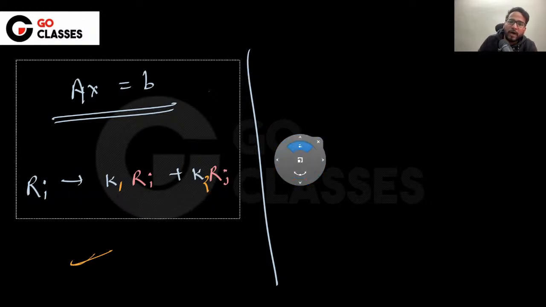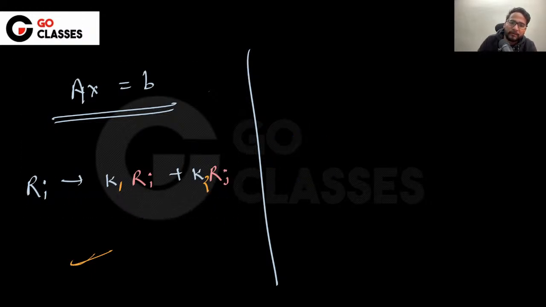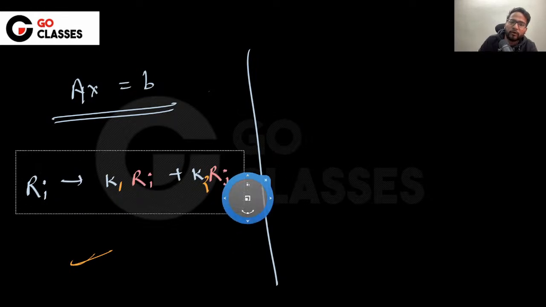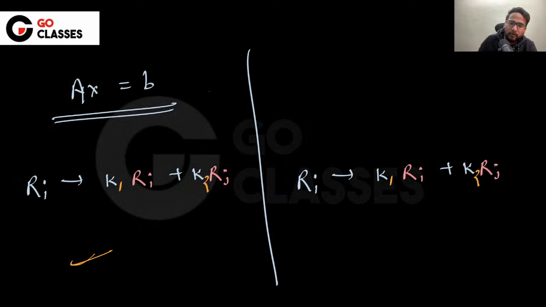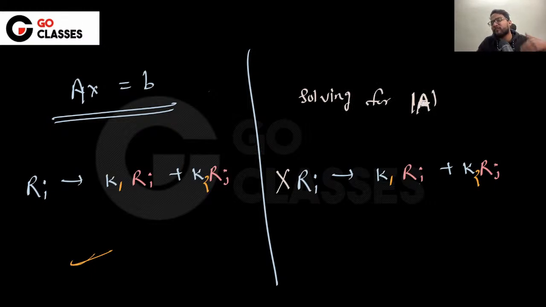Suppose you are solving the determinant for A, and then you need to apply the elementary row transformation. In that case, this is not allowed. This is not allowed if you are solving for determinant. The determinant will not be the same. You can do it, there is no problem. I hope you understood my point. Then the final determinant will be k times the determinant that you already have, right? Because you have already multiplied by k.